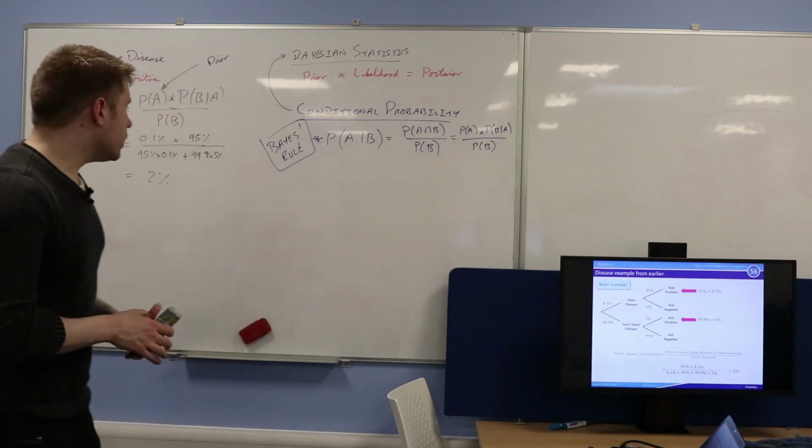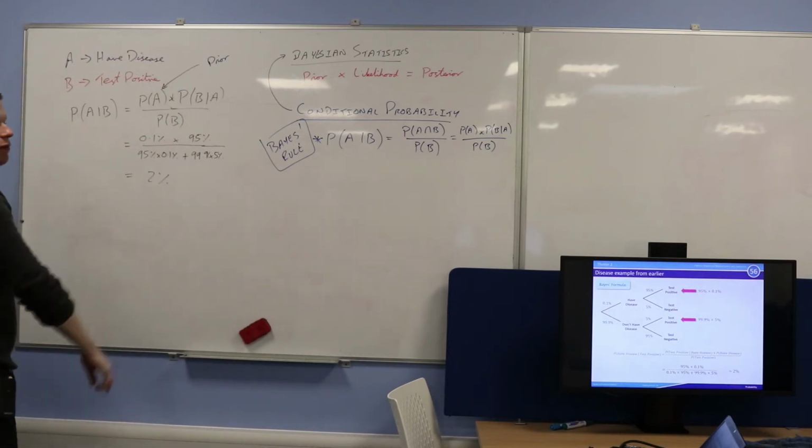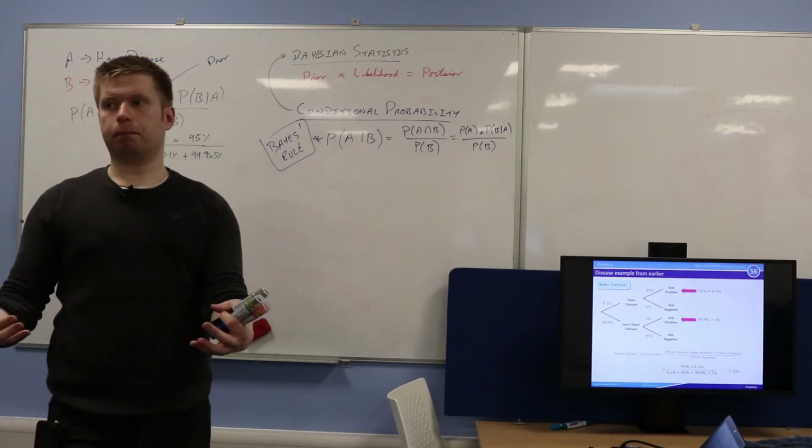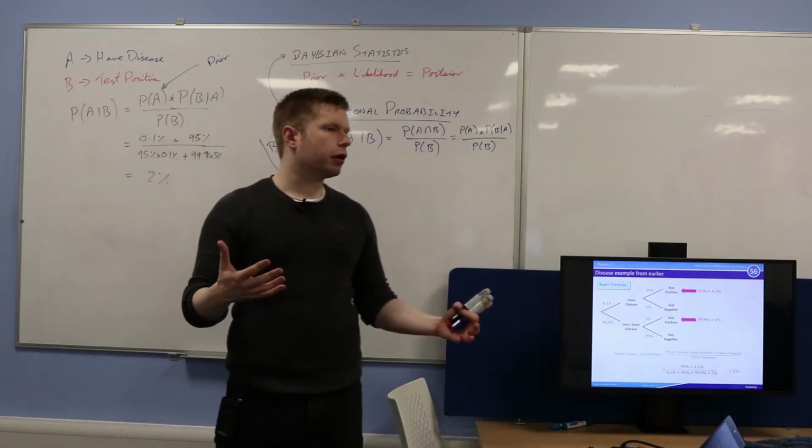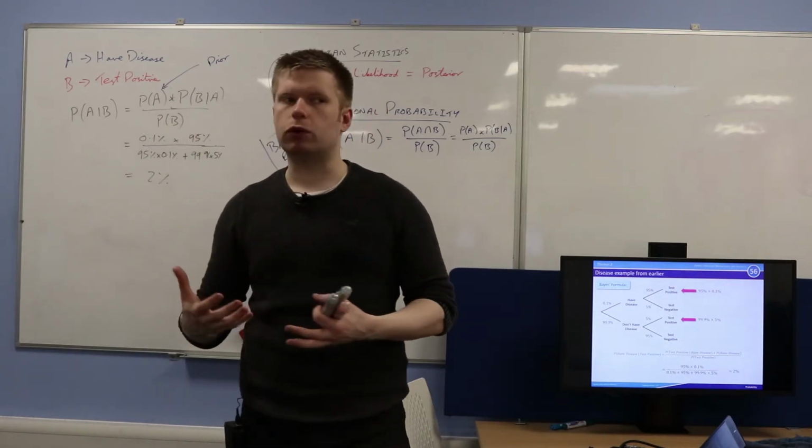Okay. So in other words, the probability now that I actually have the disease comes out as 2%. Now in reality, I can make this more accurate. I can give more confidence to my result. How?